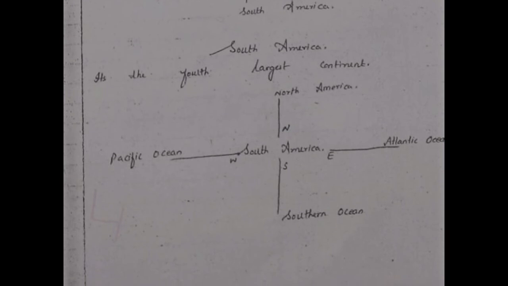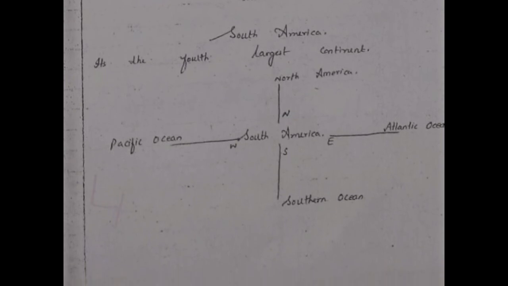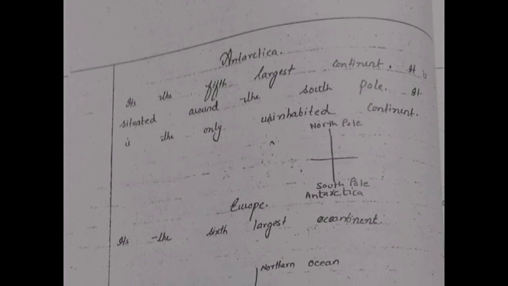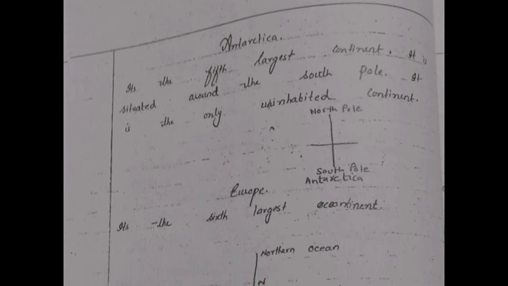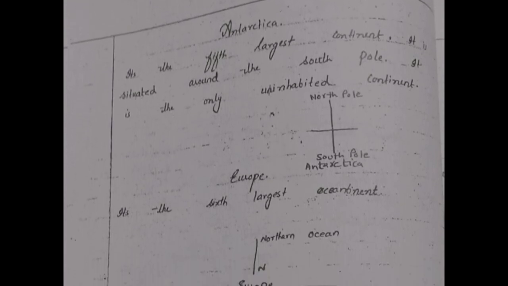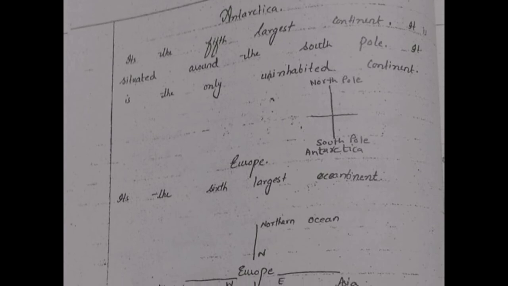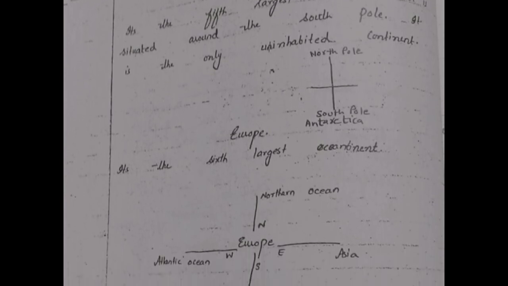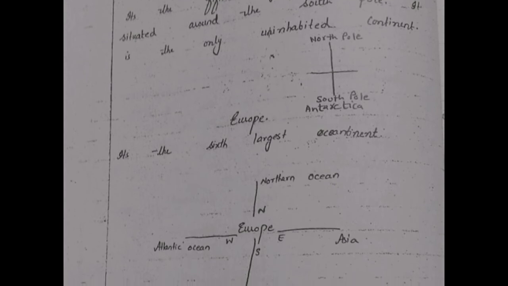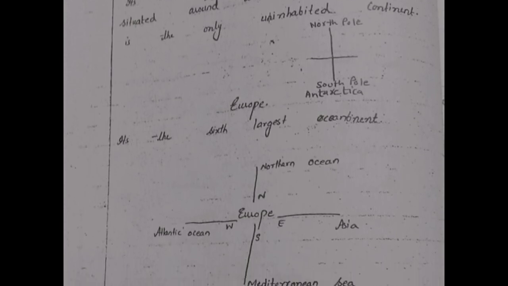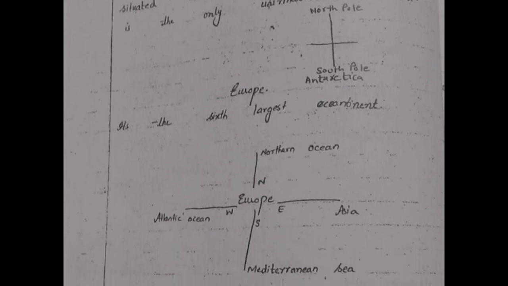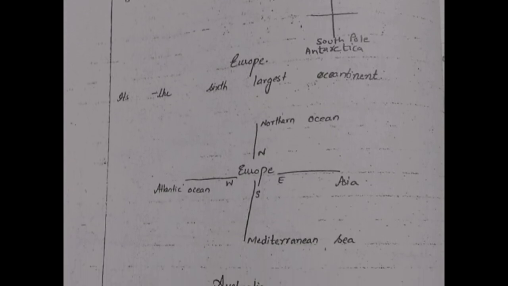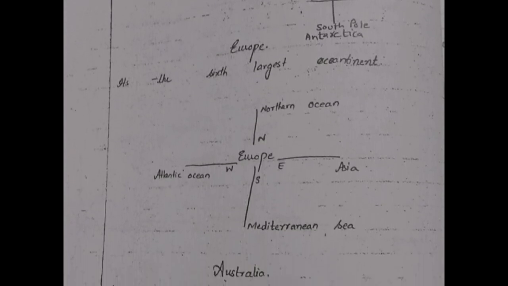Next continent is Antarctica. It is the fifth largest continent. It is situated around the South Pole. It is only uninhabited continent. So we have not mentioned a lot of detail because the directions that available in the map, so we labeled only. So in the North Pole and in the South Pole is Antarctica, in the north is the North Pole, and in the south there is South Pole.